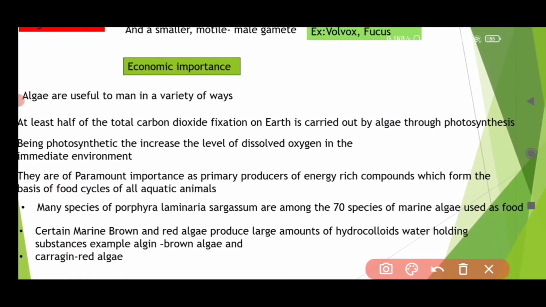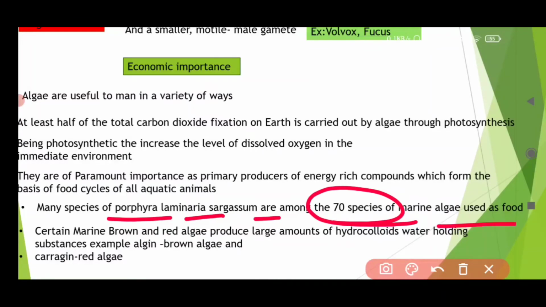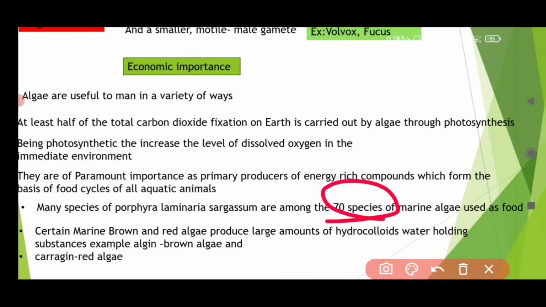Now let us talk about many species of Porphyra. Porphyra is a red algae. Laminaria is a brown algae. Sargassum is also brown algae. So these two are brown algae, and this is red algae. I will tell you what is brown, red. Porphyra, Laminaria and Sargassum are among 70 species of marine algae used as food. There are many species of marine algae used as food, but many are from Porphyra, Laminaria and Sargassum, used as food for human consumption.